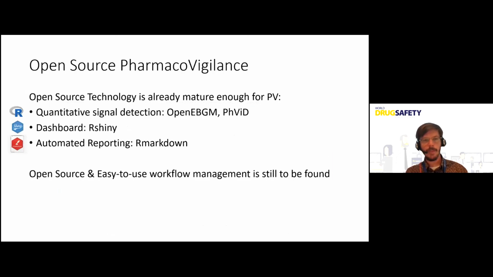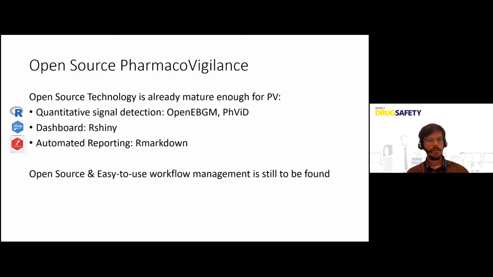So when I try to see if the technology landscape is mature enough for developing tools for doing so, I think it's pretty mature. For example, for quantitative signal detection, we have the OpenEBGM package, as I mentioned, released by FDA workers, if not by FDA itself. PhVID from INSERM, where they release some other methods for the ROR, the PRR, and things like that. It's a very nice package that has been there for a while.